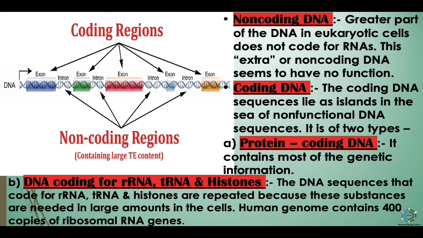So these are the coding and non-coding regions. DNA in a cell may be functional or non-functional. Coding regions are functional and the non-coding regions are non-functional. The non-coding DNAs may have base sequences repeated several times. So the repeated sequences are collectively called repetitive DNA.